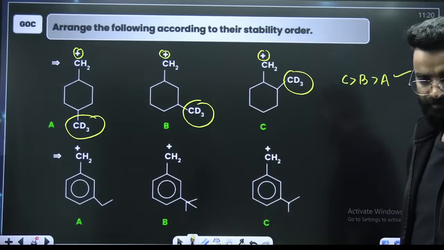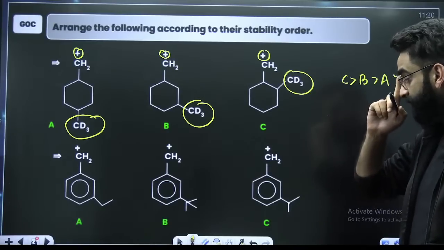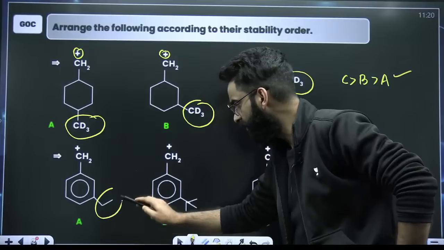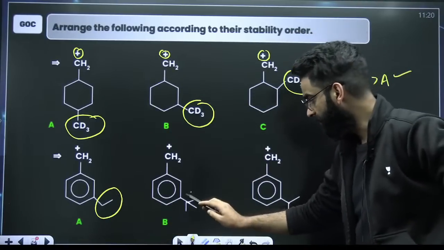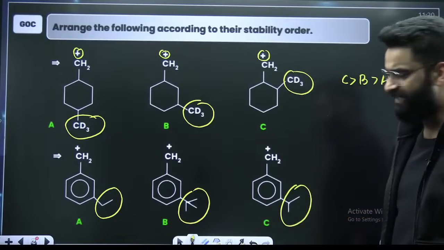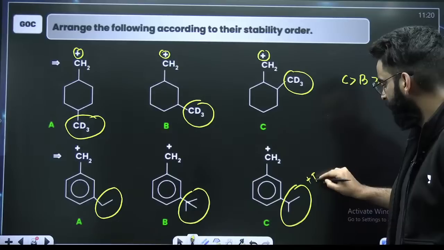Quick. The next one. Stability order. These are again the carbocations, right? Look at this particular group. This particular group is donating, this one again donating, this one again donating. And they will show plus I for sure. Plus I group,